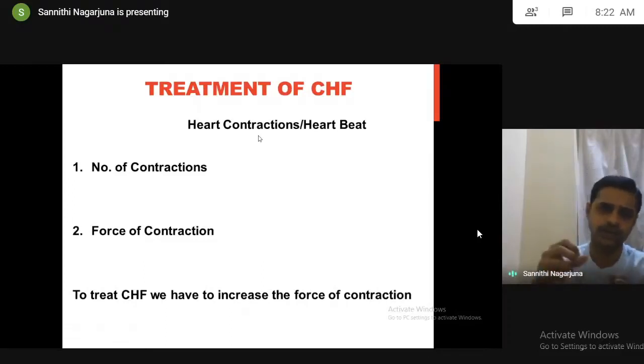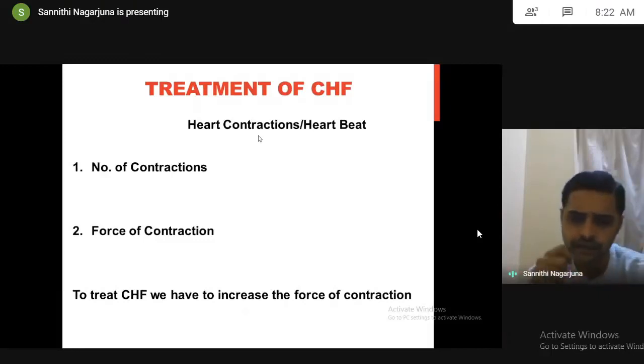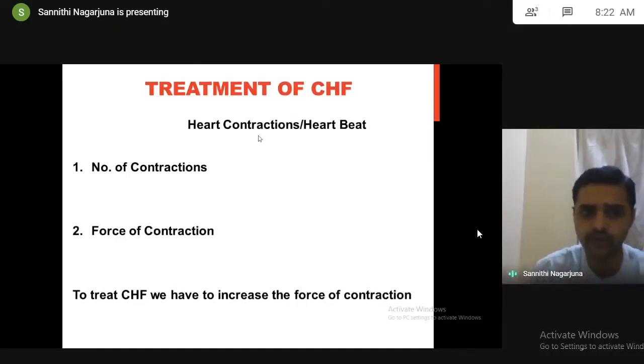For the water to come out of the syringe, what do you require? Force is required. If you simply touch the knob, the number is there, but it is of no use. Force is required. So try to understand, to treat CHF, we have to increase the force of contraction. This is very, very important.